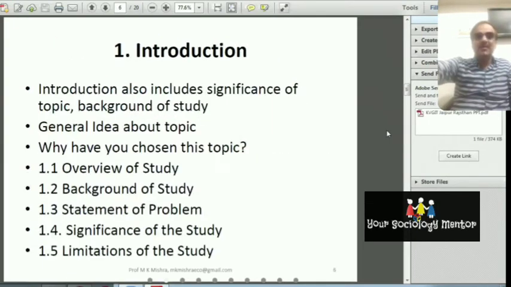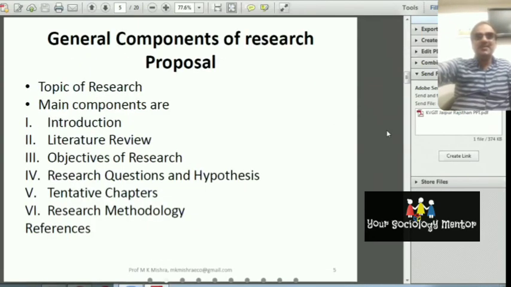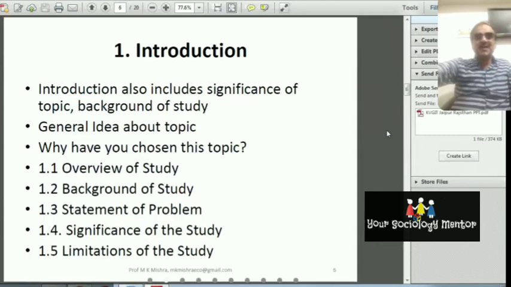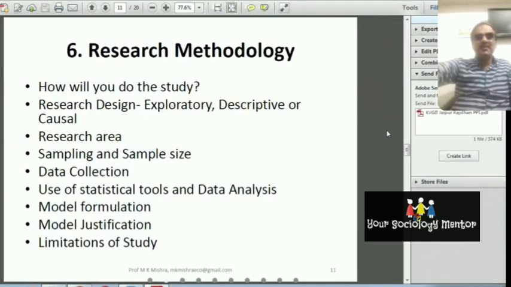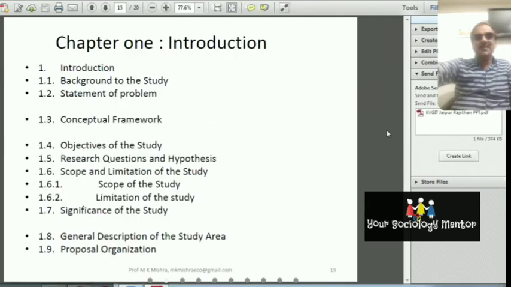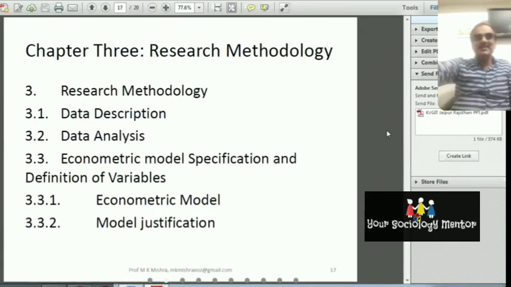I'm saying about this part like this. I think I have made the combination of both. This is the combination of Indian and Western types of research proposal, so it will be better. Now after chapter one, they write chapter two like this, and then chapter three, they write like this.